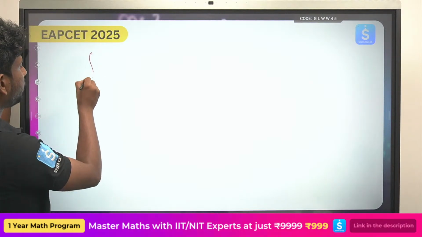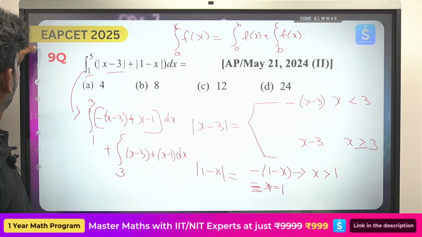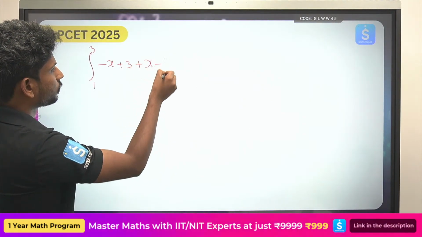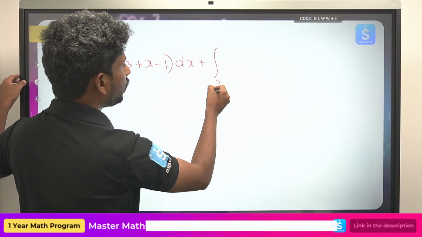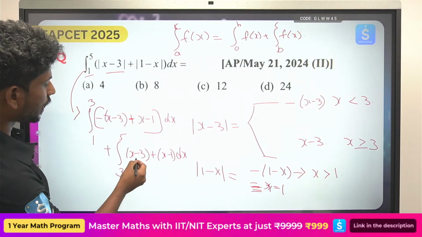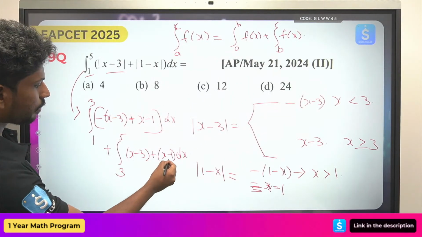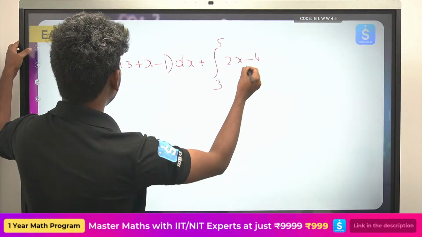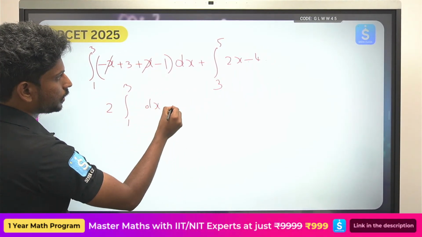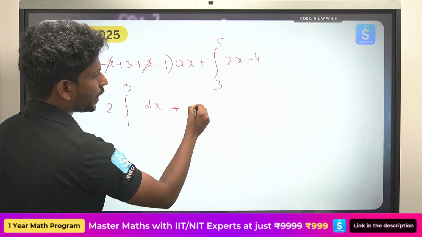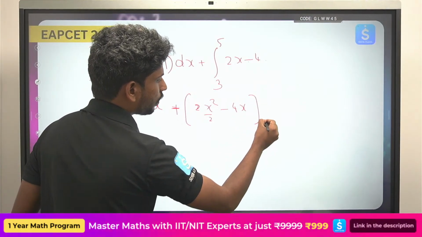So from 1 to 3, minus x plus 3 plus x minus 1, plus from 3 to 5, you can just write this as x minus 3. So x plus x is 2x, and this can be written as minus 4. You can cancel here minus x plus x. So this will be 1 times 3 dx, plus you can directly integrate here 2x square by 2 minus 4x from 3 to 5.